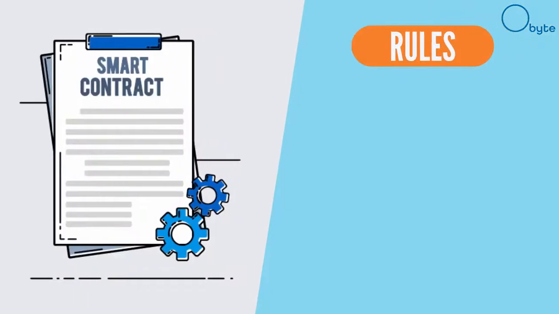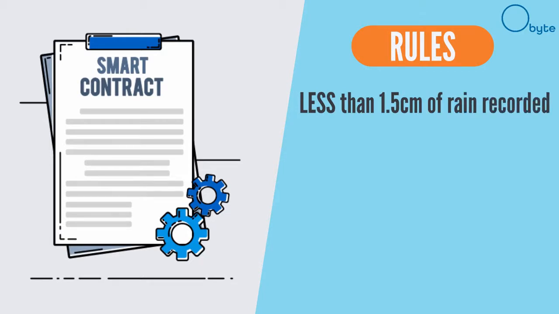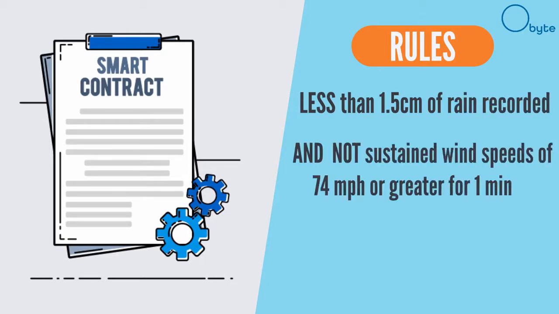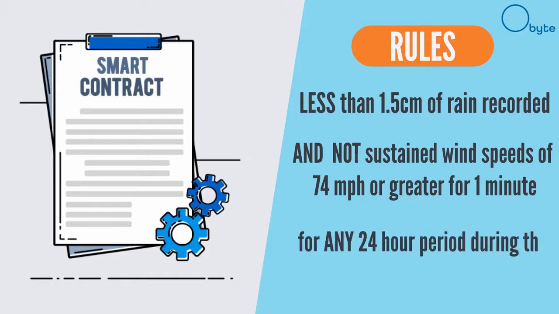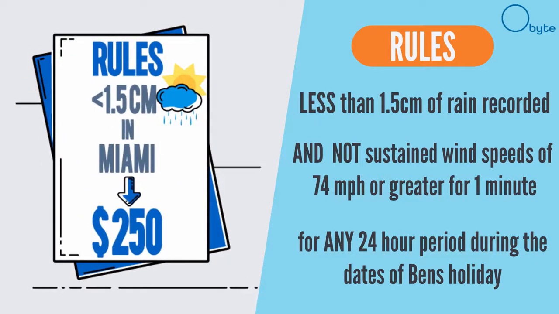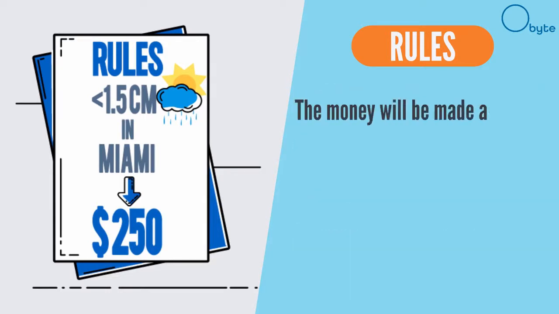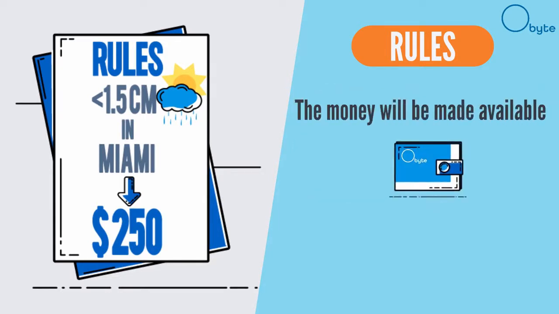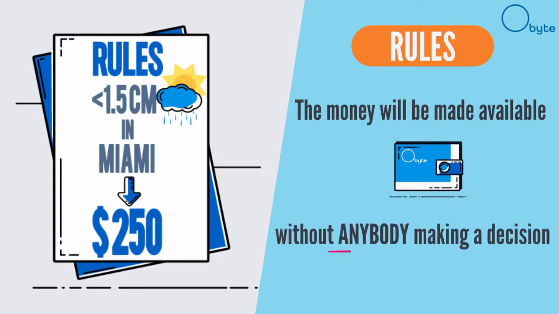On the other side, this means that if there is less than 1.5 centimeters of rain and there are not sustained wind speeds of 74 miles per hour or greater recorded in Miami in any 24-hour period during the dates of Ben's holiday, the insurance company will be allowed to take Ben's $250 of cryptocurrency. Again, the money will be made available inside their digital Obyte wallet without anybody making a decision.